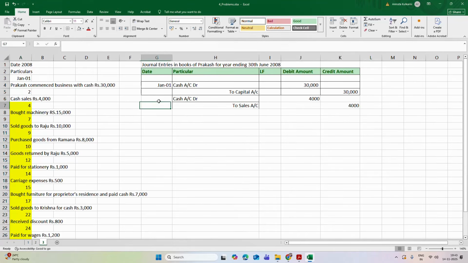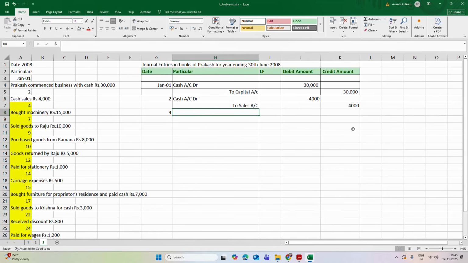Now on the 4th of Jan, he bought machinery for rupees 15,000.